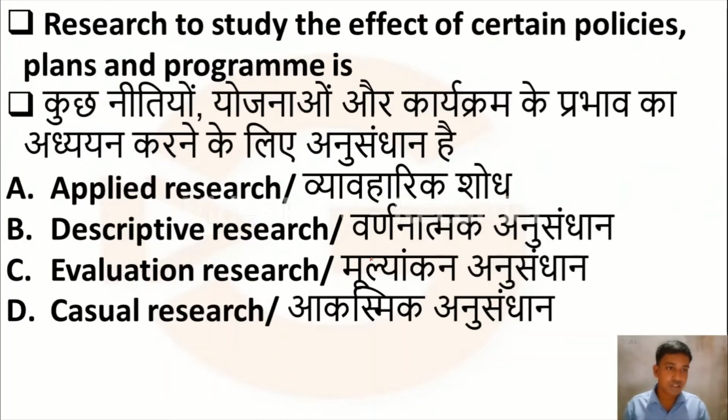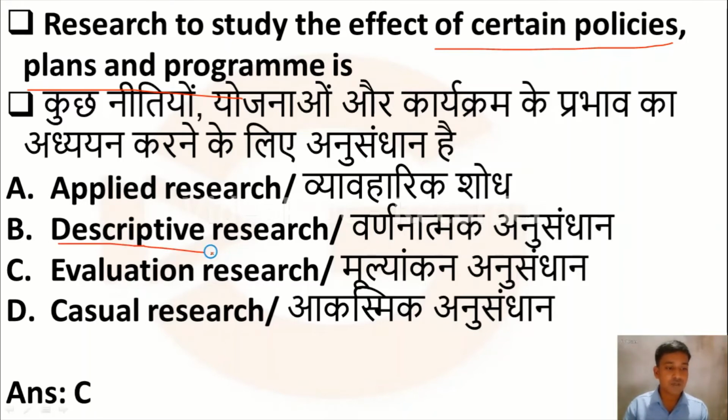The next question is, research to study the effect of certain policies, plans and programs is: option A, applied research; option B, descriptive research; option C, evaluation research; option D, causal research. The right answer is option B, descriptive research. In the previous slide I discussed descriptive research, so I think there is no need to give an explanation again.